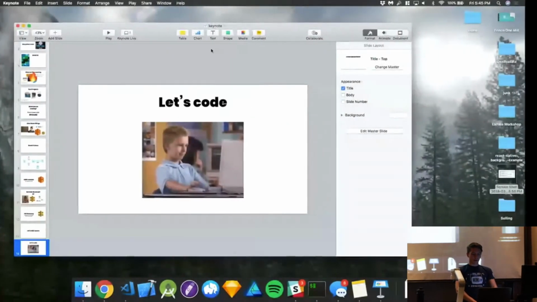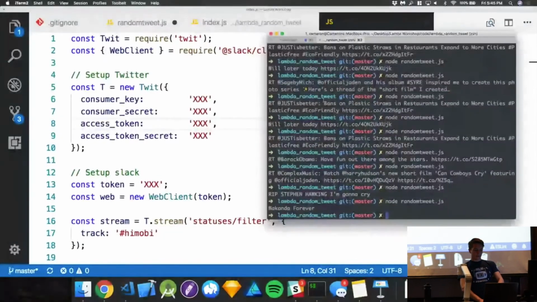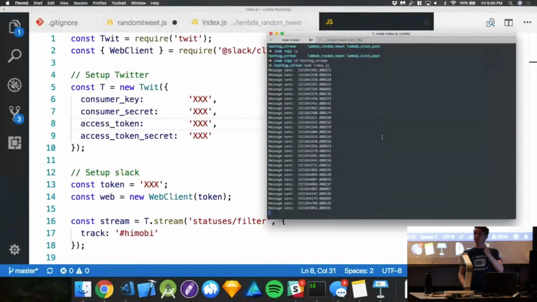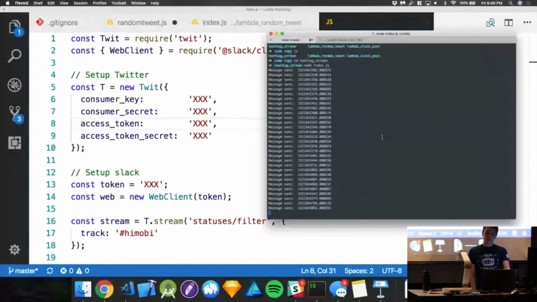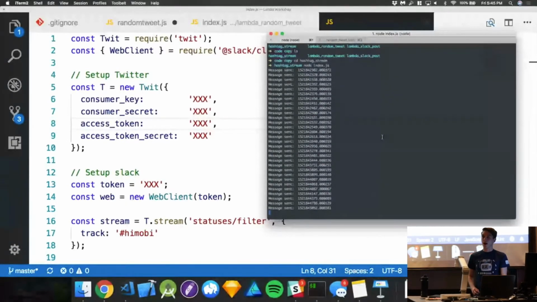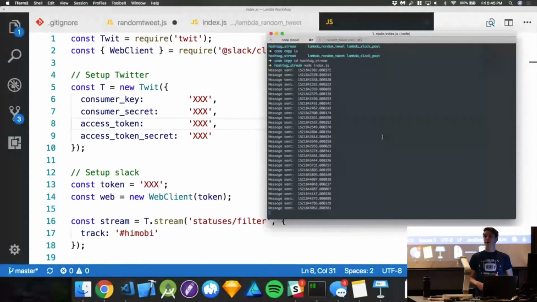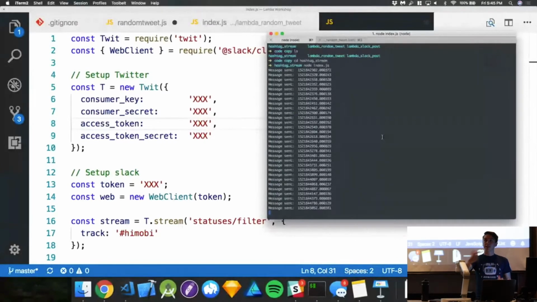So on my terminal here, basically every time, this isn't on AWS just because I wanted to host it locally and shut it down afterwards, but essentially every time a message is sent, I'm getting some kind of log about it that you guys have been sending. And this is all running straight through my laptop, which, like, you're not connecting from UTA to me, you're connecting from UTA to AWS, and that's really cool.